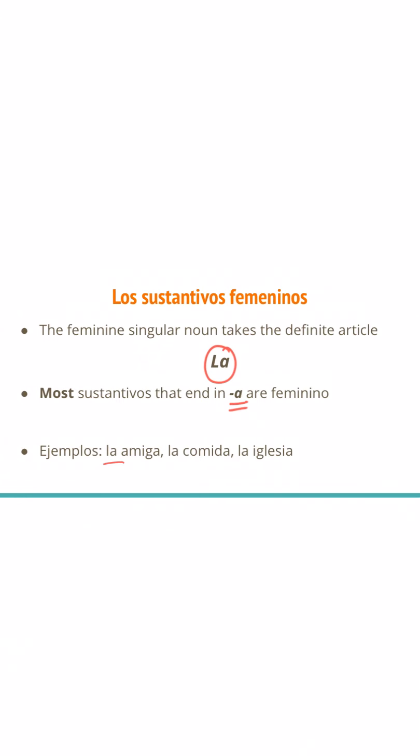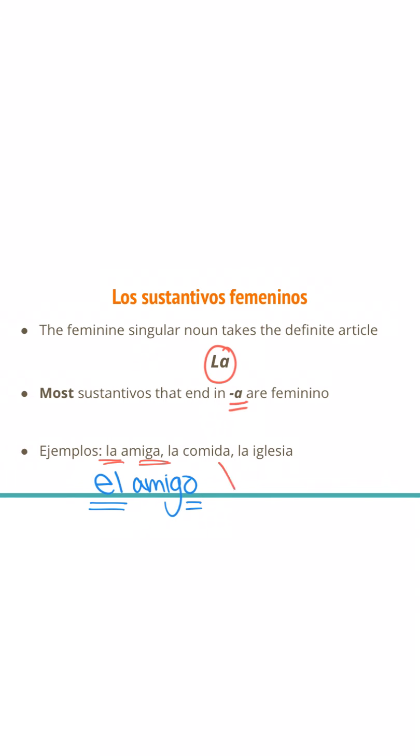We see la amiga, whereas our last one that we saw for our male friend, we had el amigo. Notice how, again, it's that person. So the article indicated we were talking about a male person, and that O had to match, right? We see the exact same thing here. If I want to talk about my female friend, I change that article to la to signify it's a she, and I follow through with that ending A.